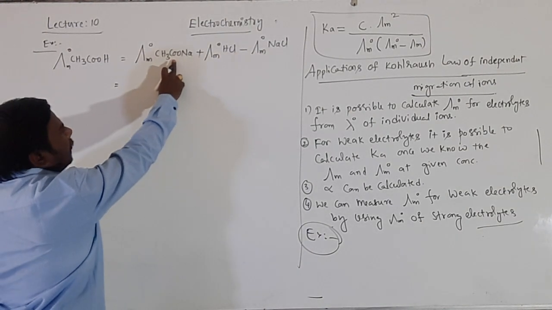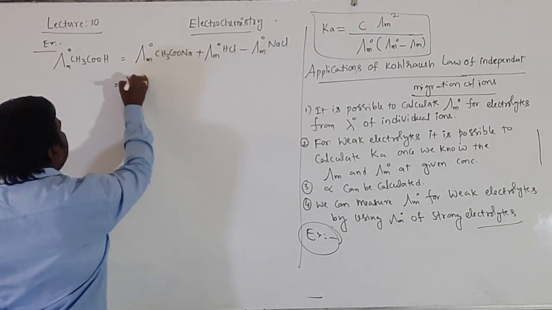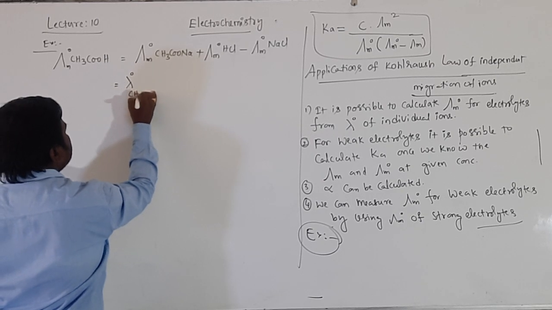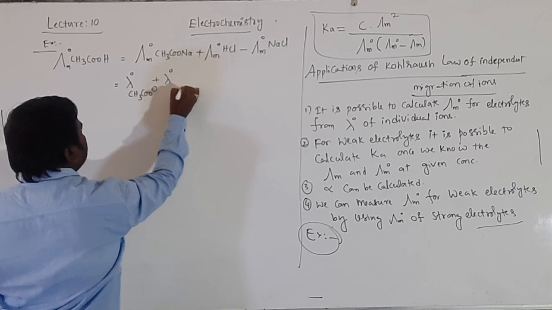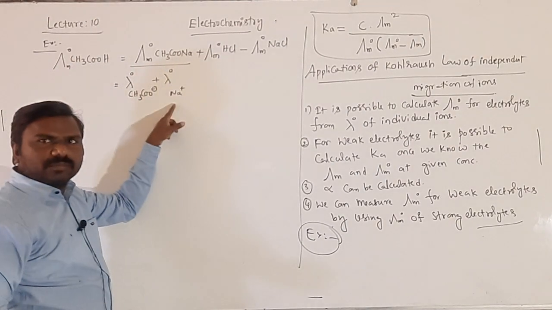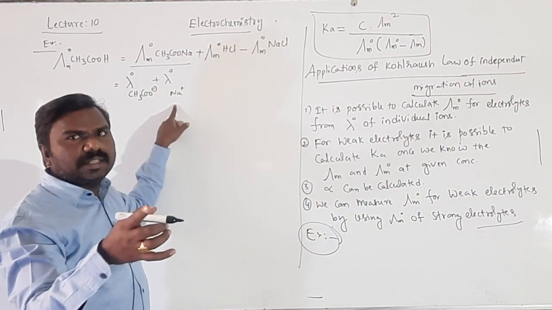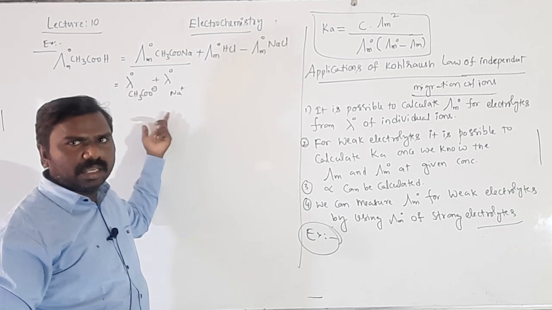In this, CH3COO minus anion, Na plus cation, then lambda naught of CH3COO minus plus lambda naught of Na plus. This is equal to this one, as we discussed. NaCl is equal to lambda naught of Na plus and lambda naught of Cl minus. Similarly here also.